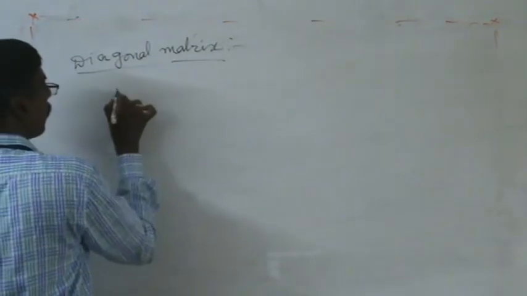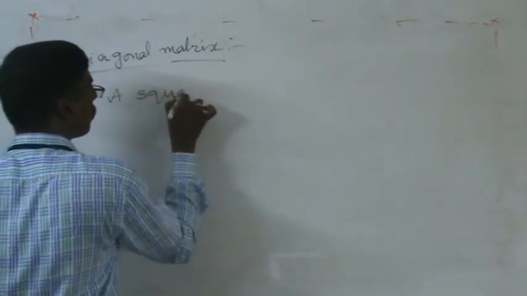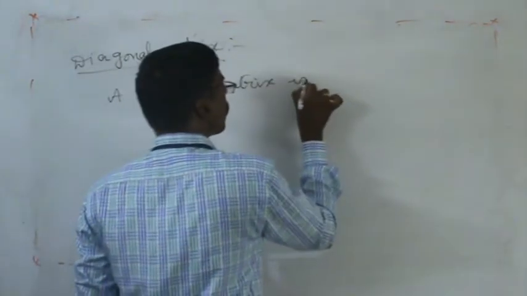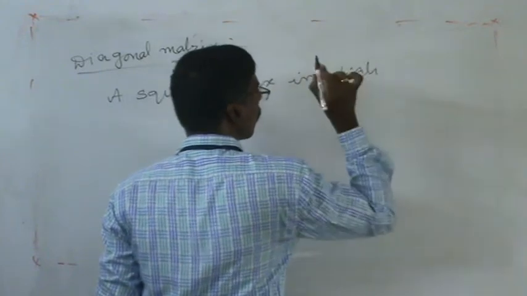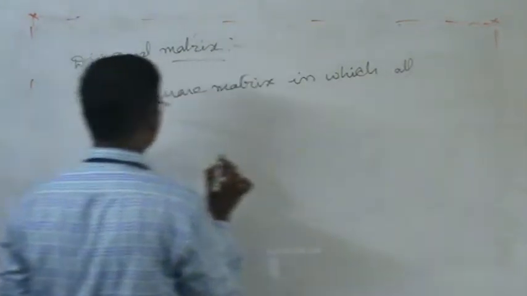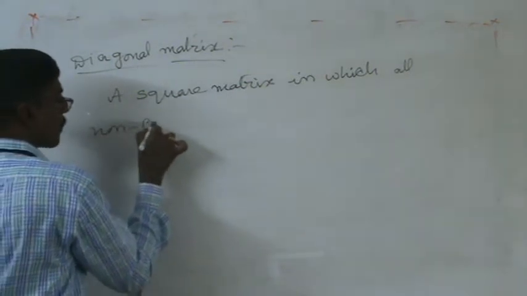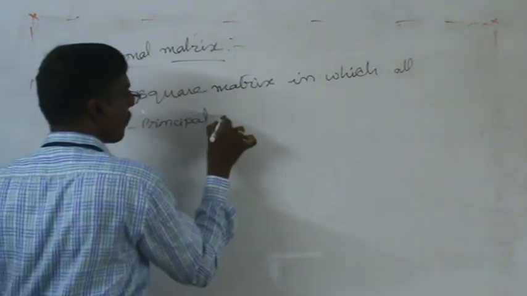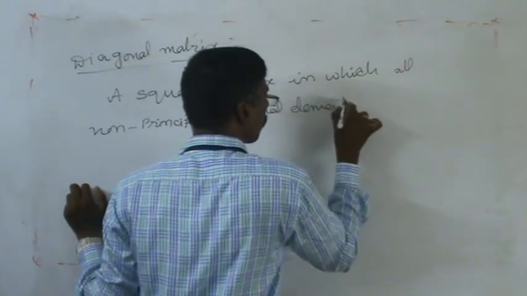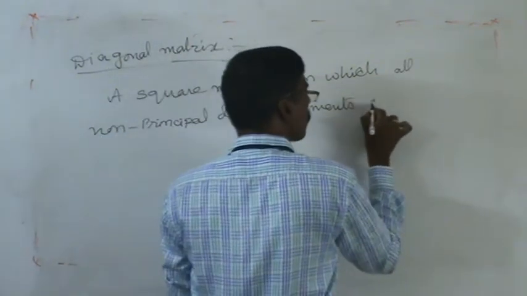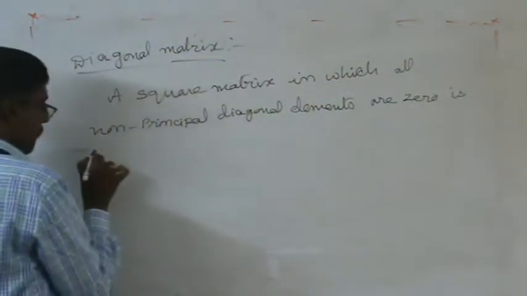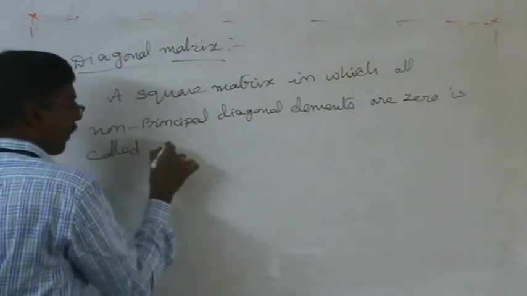Then we can write down: a square matrix in which all non-principal diagonal elements are 0 is called a diagonal matrix.